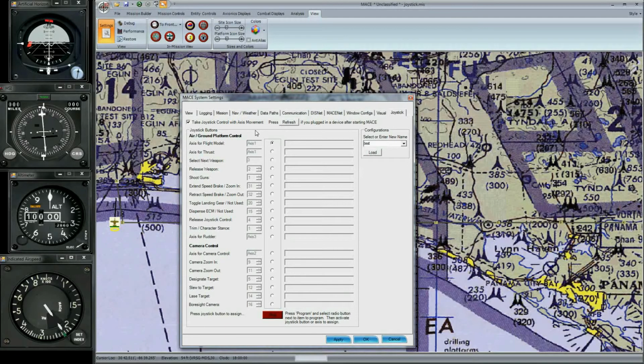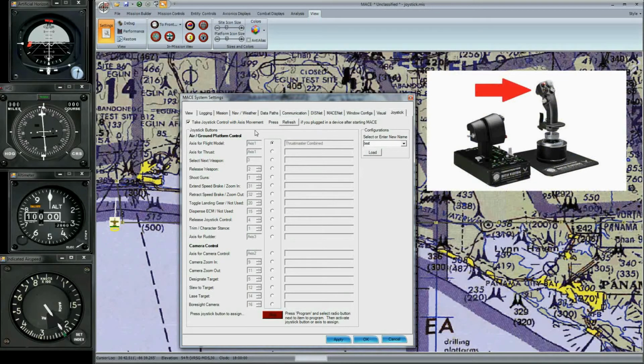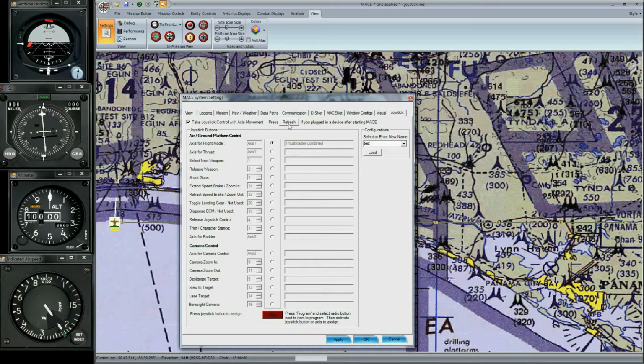Then go to the joystick and move that axis. The comment field to the right will register your choice. Repeat this process for all the buttons that you wish to program. When you're finished, press Stop.